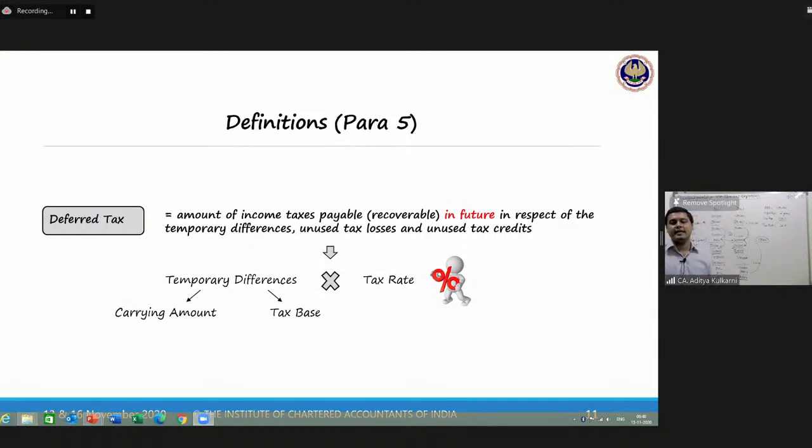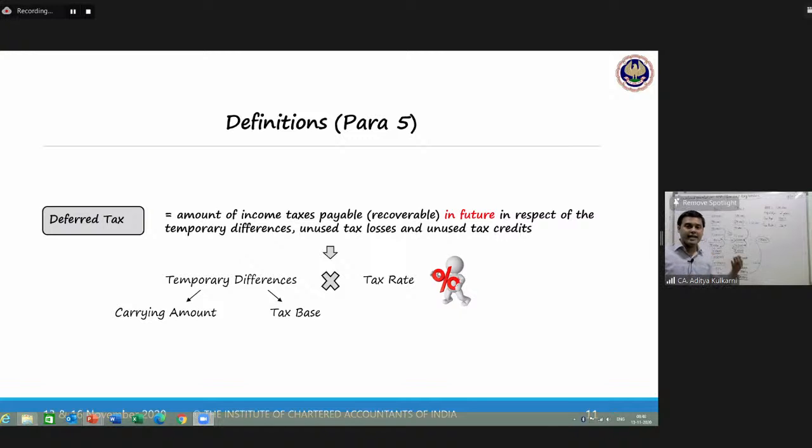Therefore, the standard tells you, because of this cutoff date, you are now required to create what is known as a deferred tax liability. Why a liability? Because today you got an expense of the next year. Therefore, you have reduced your profits of the current year.